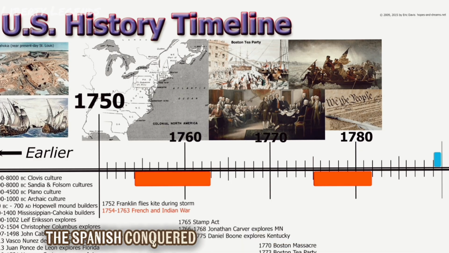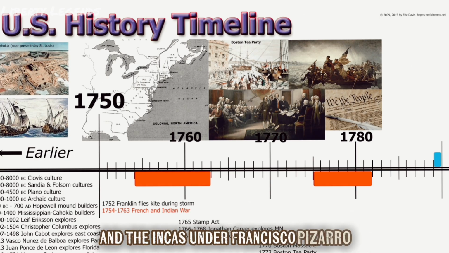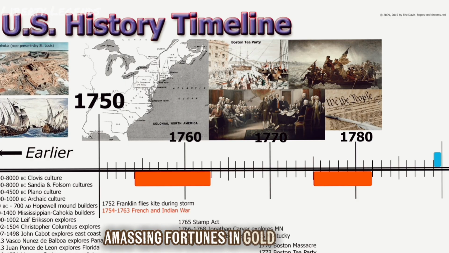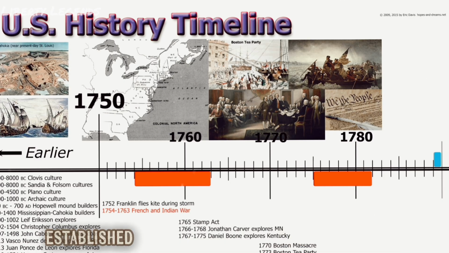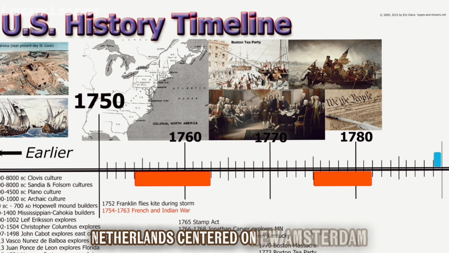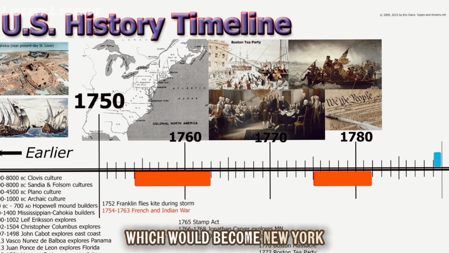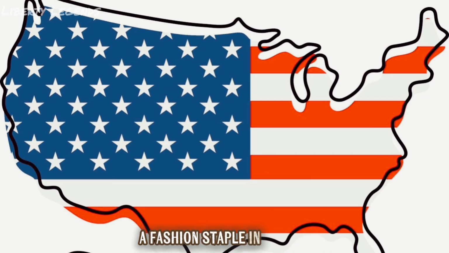The Spanish conquered vast empires in Mexico and Peru, toppling the Aztecs under Hernán Cortés, and the Incas under Francisco Pizarro, amassing fortunes in gold and silver that fueled Europe's rise. The Portuguese focused on Brazil, while the French, drawn by the lucrative fur trade, established outposts along the St. Lawrence River. The Dutch centered on New Amsterdam, which would become New York. Their forts facilitated commerce in beaver pelts, a fashion staple in Europe.